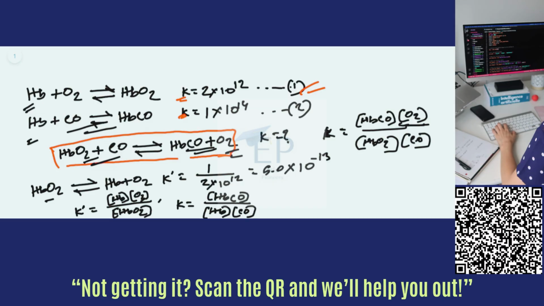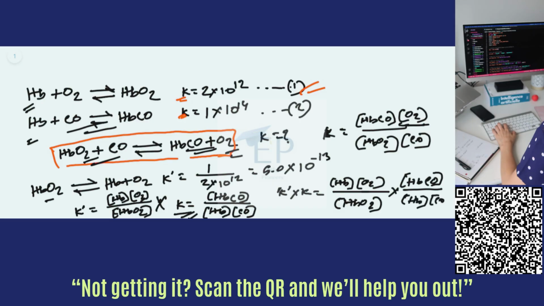So now if we multiply these two here, that means K prime and K, from these two we will have Hb and O2 over HbO2, times this one, that means HbCO over Hb and CO. So now we can just cancel Hb from here, and then we have the net equation as